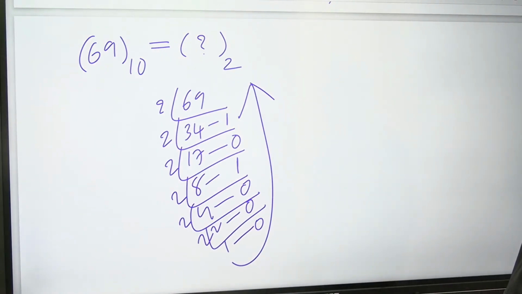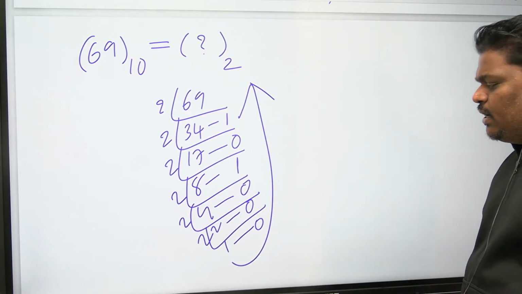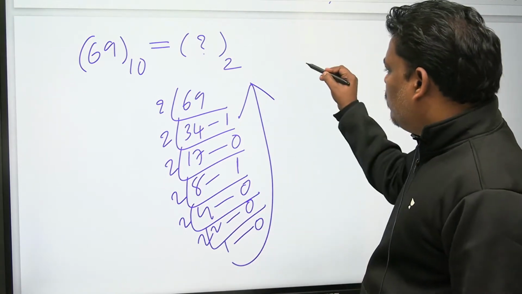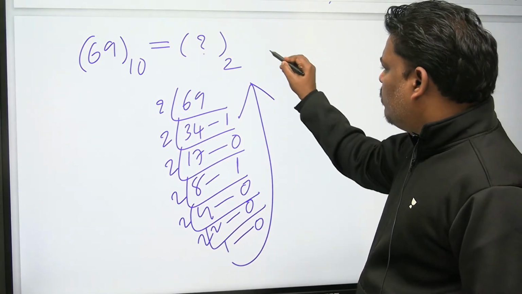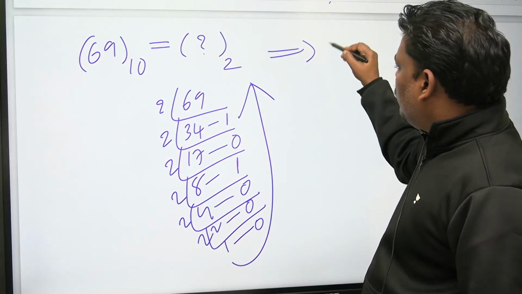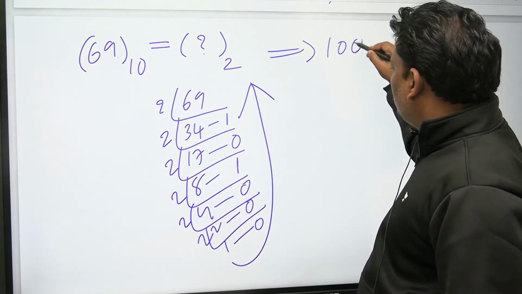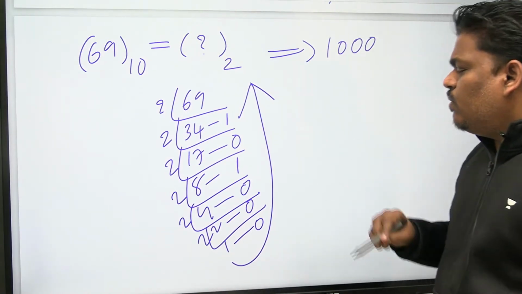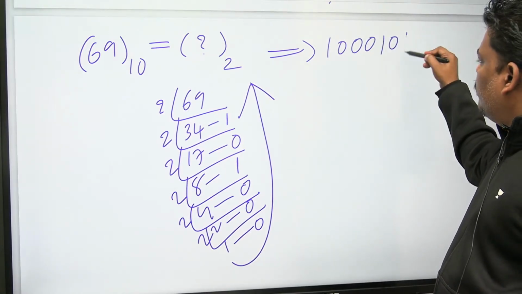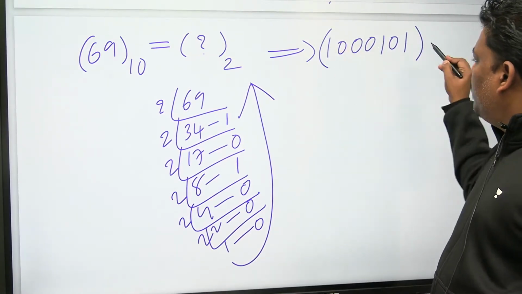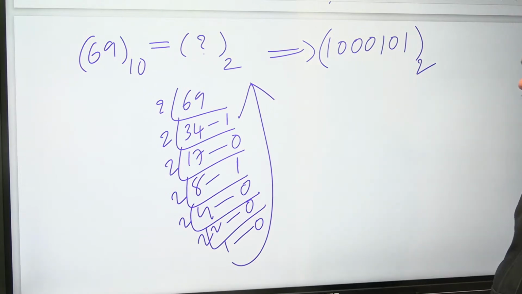2 34s are 68, 1 remainder. 2 17s are 34, 0 remainder. 2 8s are 16, 1 remainder. 2 4s are 8, 0 remainder. 2 2s are 4, 0 remainder. 2 1s are 2, 0 remainder. Right? Now write from the bottom. What is the answer? If you write from the bottom, it will become 1 0 0 0 1 0 1, base 2.